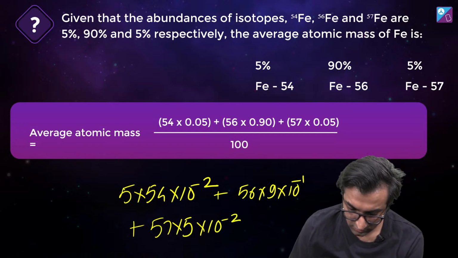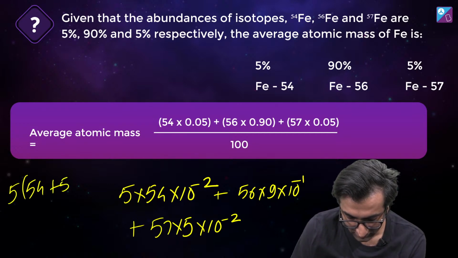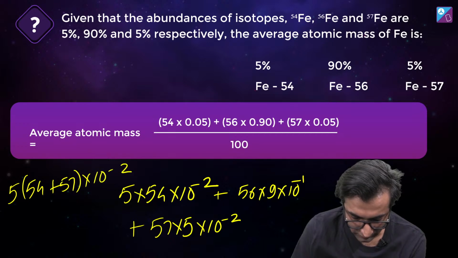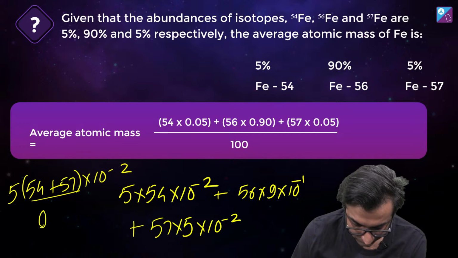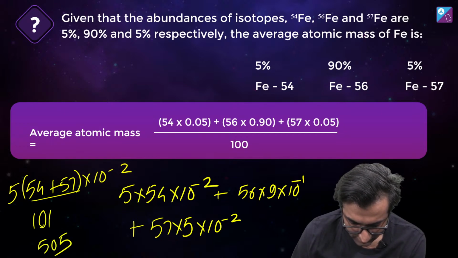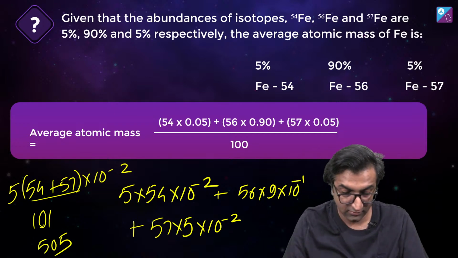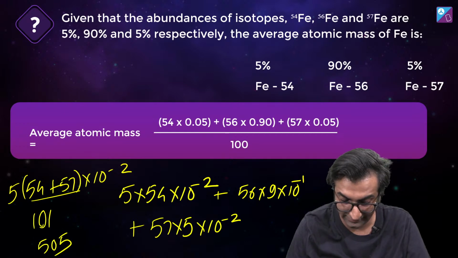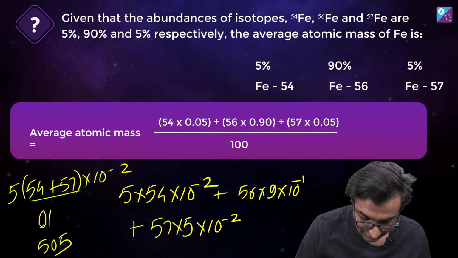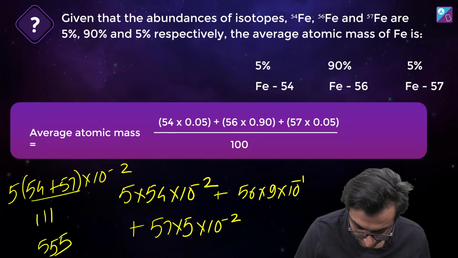Now see, you can take these two outside: 5 into 54 plus 57, into 10 power minus 2. So what does this become? This is 103. No, 7 plus 4 is 101, so it becomes 505, right? So this 505, now correct? Is this correct? Because I'm old, I'm going to still check my calculations. You guys are smart, and see, 111 it became, I made a mistake. 111. So this into 5 is 555, right? Into 10 minus 2, it becomes 5.55.